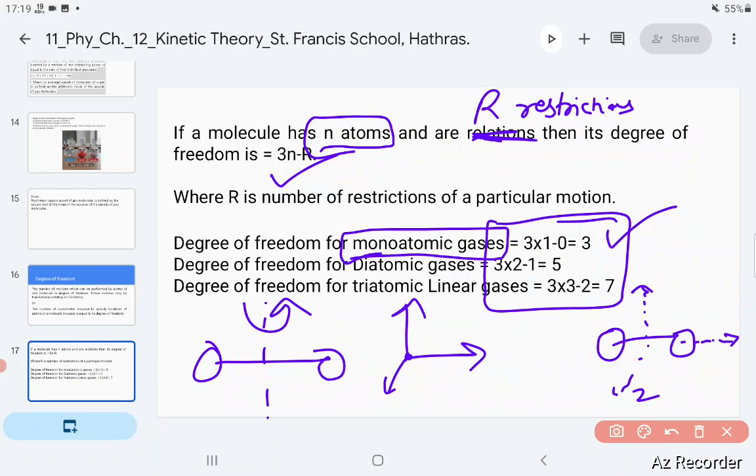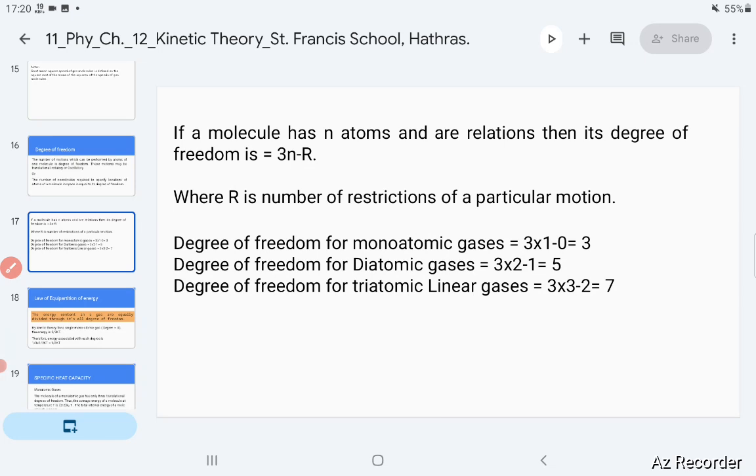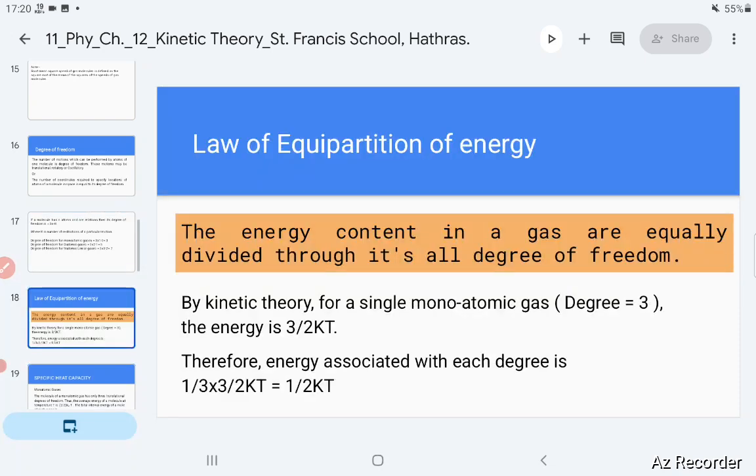Let me show the figure. If the dumbbell rotates about this axis, okay, this is one axis. So there are two axes about which a dumbbell can rotate. There are two ways the dumbbell can rotate. So there are 3 translational plus 2 rotational, 5 degrees of freedom for a diatomic gas. Similarly, for a triatomic gas, we are having 7 degrees of freedom. I hope it is clear to you. If a body, along with the translational and rotational, also has oscillation, then there are some more degrees of freedom which we will study later.